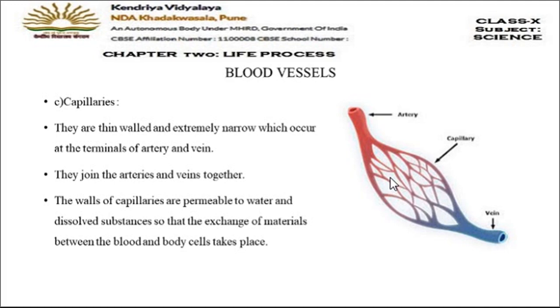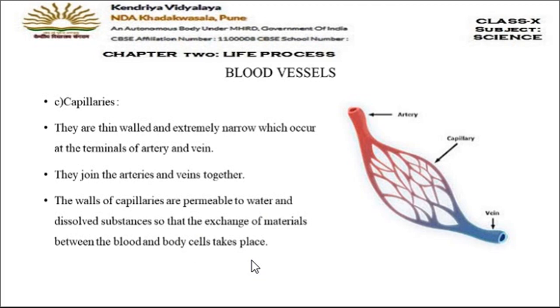Now these capillaries are highly thin-walled and these are the place where the exchange of materials takes place. Exchange of gases, exchange of food material, exchange of waste products all takes place through the capillaries. And we can also define that capillaries join the arteries and the veins together. Okay? Walls of the capillaries are permeable to water and dissolved substances so that the exchange of materials between the blood and the body cells takes place. So they are highly permeable. The wall of the capillary is highly permeable and it allows the entry and the exit of the substances properly.